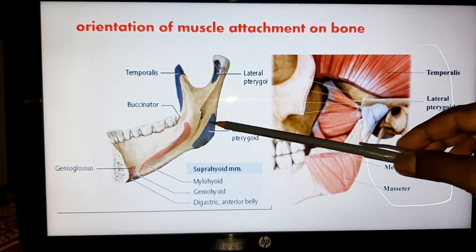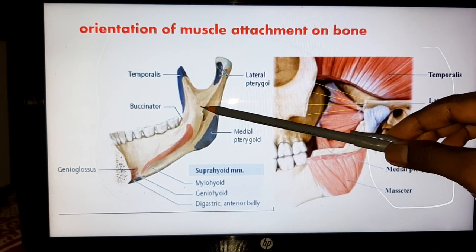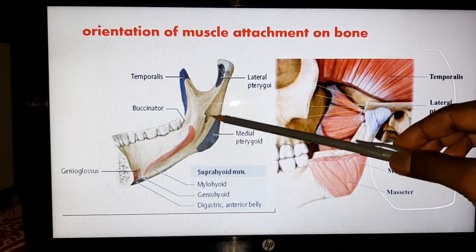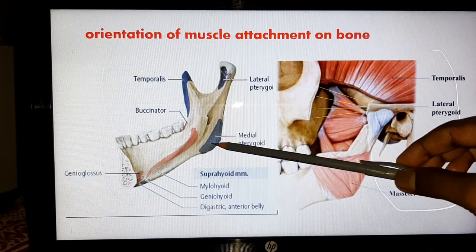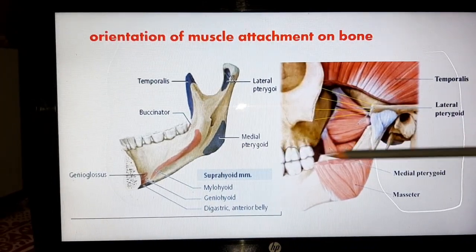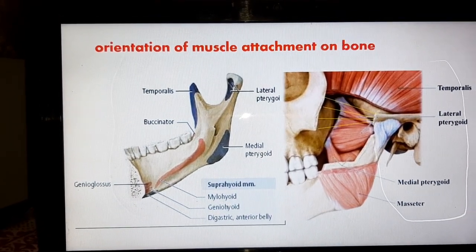This one is the rough area present on the medial surface of the angle of the mandible, which lies below and behind the mandibular foramen and mylohyoid groove. Here is the insertion of the medial pterygoid muscle. So keep this orientation in mind for examination purposes, for the practical purpose.